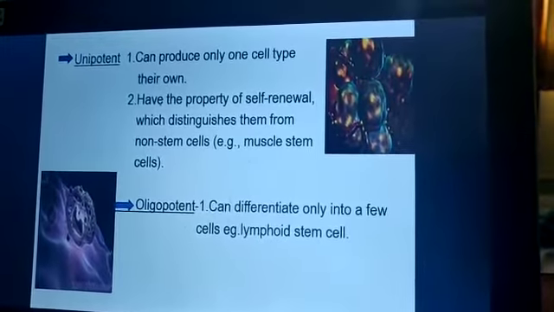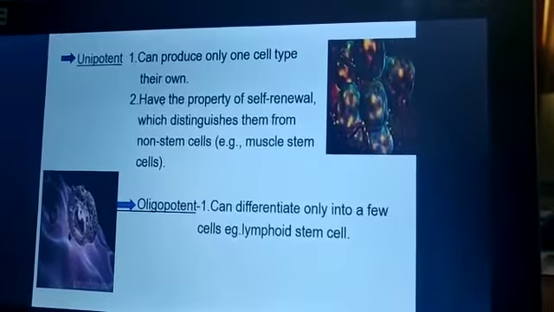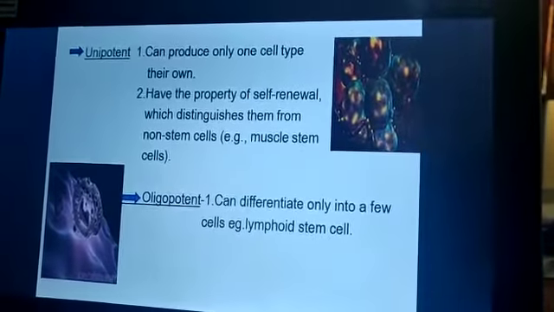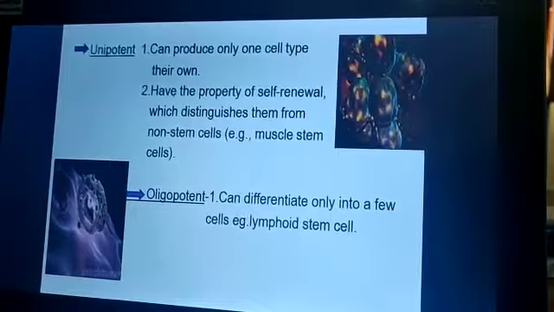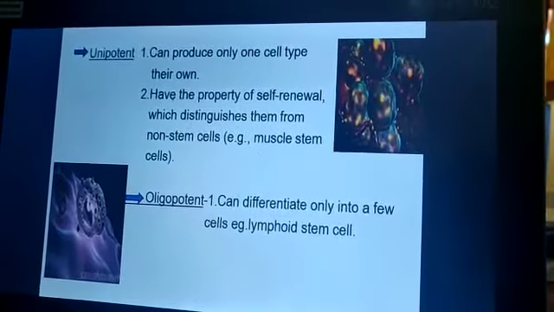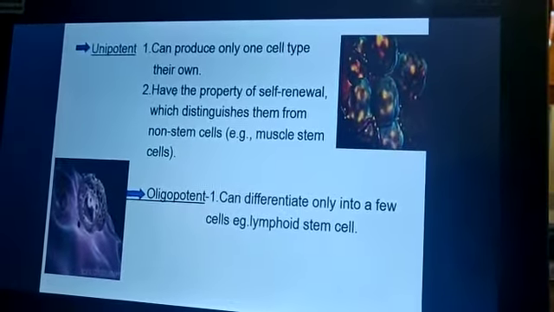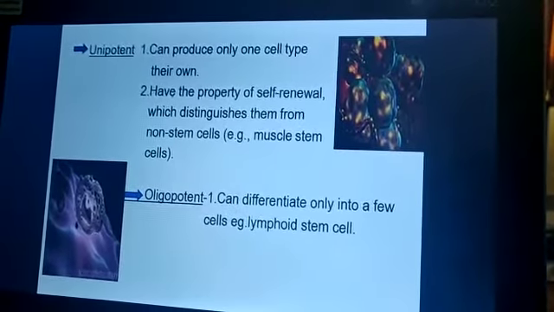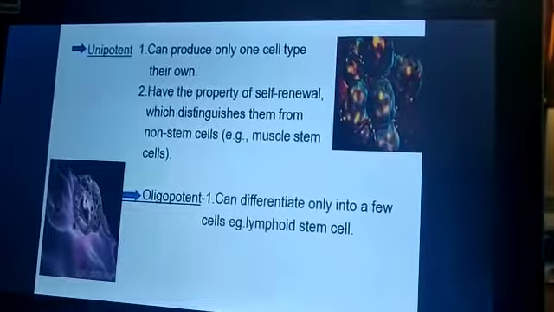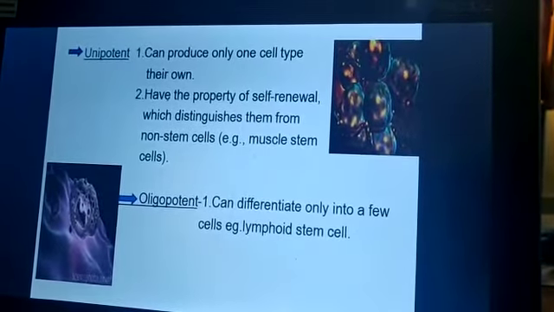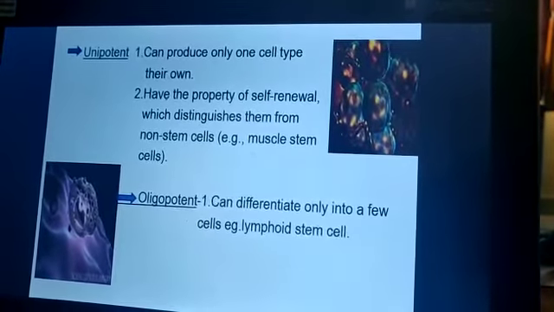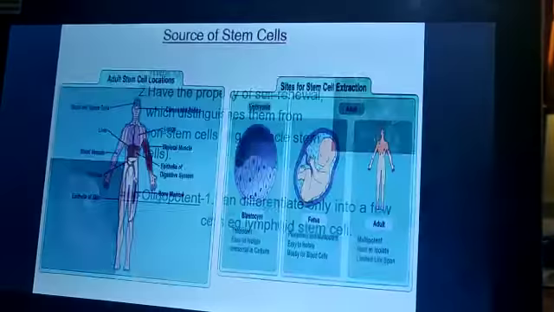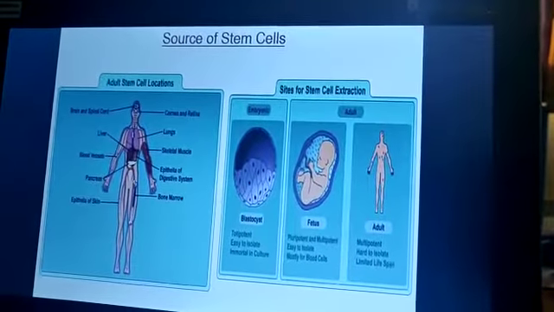Then unipotent cells, they can produce only one type of their own cells and they have a property of self-renewal, which distinguishes them from the other non-stem cells. So here we already saw the different types of stem cells depending upon the potency.